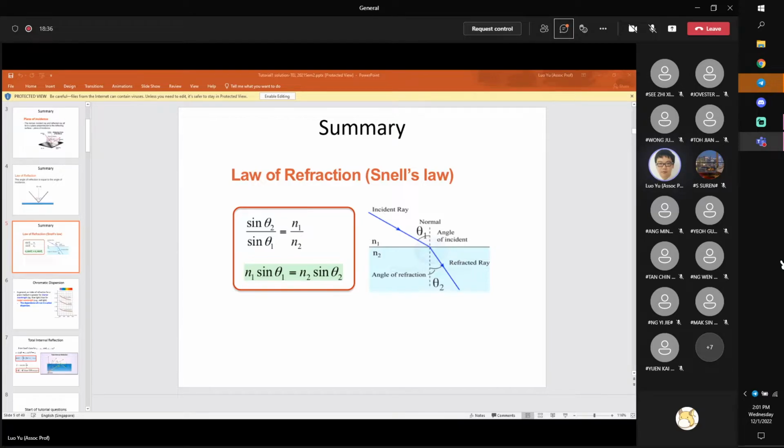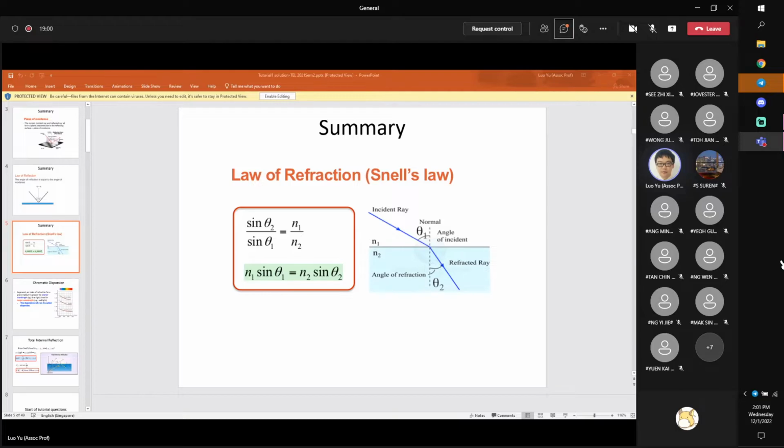Then, any question? I already talked about the two laws. So if there are no questions on the laws, let's talk about the two phenomena you have to understand. Both phenomena are related to refraction. First, you have to understand the refractive index.